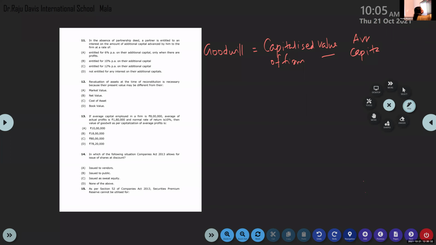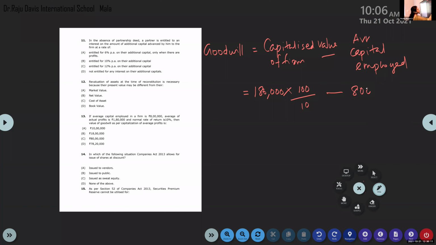Both are right. Capitalized value is equal to, how to find the capitalized value now? Average profit 1,80,000 into 100 by NRR, 100 by 10, minus average capital employed 8 lakh. Do it and give the answer.